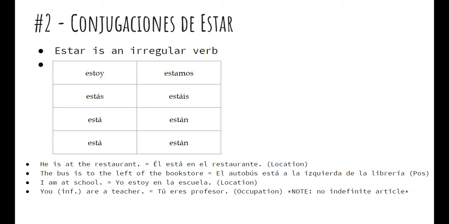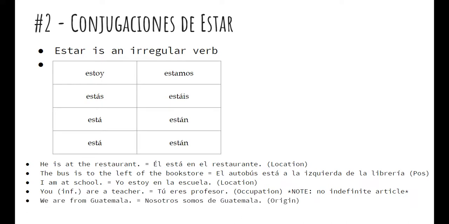Also, just a reminder, from now on this is going to be required. Whenever you have an occupation, so you are a teacher, they do not use the indefinite article with occupations. Definite article, they do. They also will use the indefinite article if it does more than just identify the occupation. So if it says he is a good doctor, now you're not making a point that he's a doctor, but that he's a good one, at which point you'd use the indefinite article. But you will not use the indefinite article if all you're doing is identifying occupation.